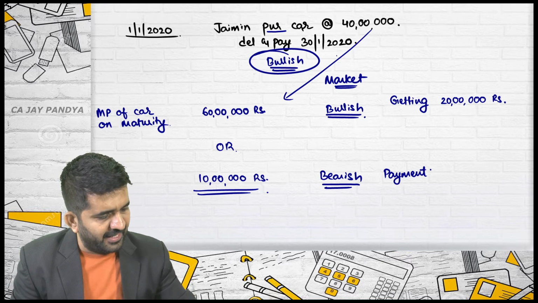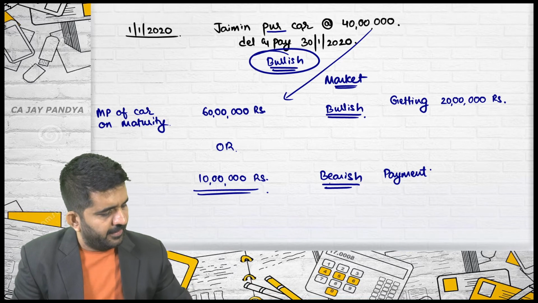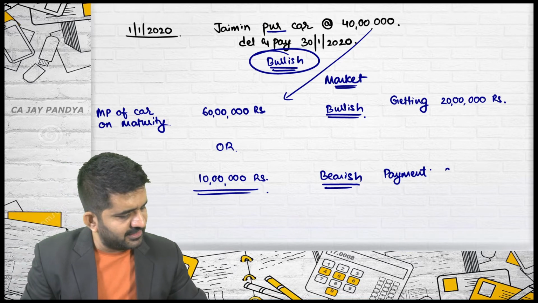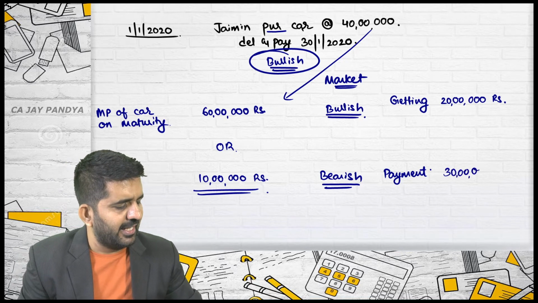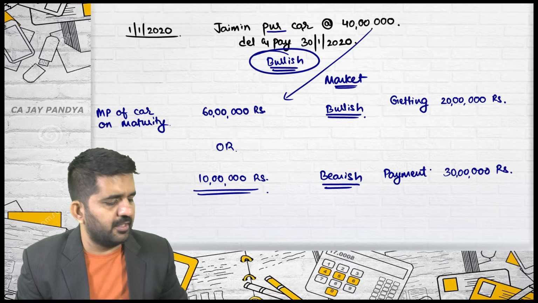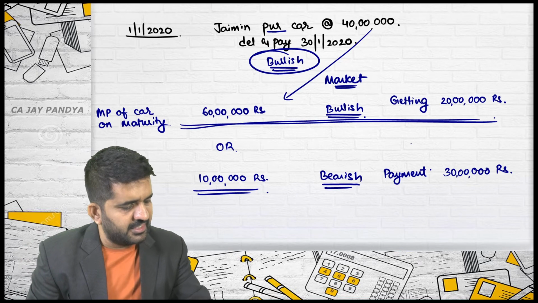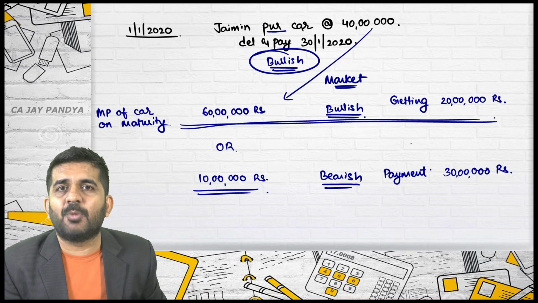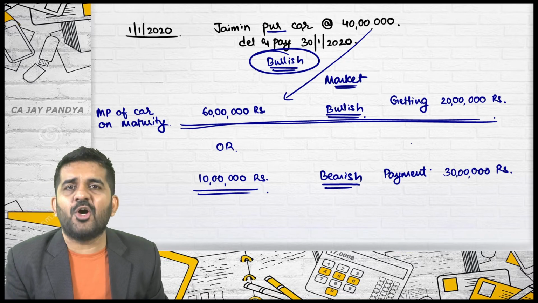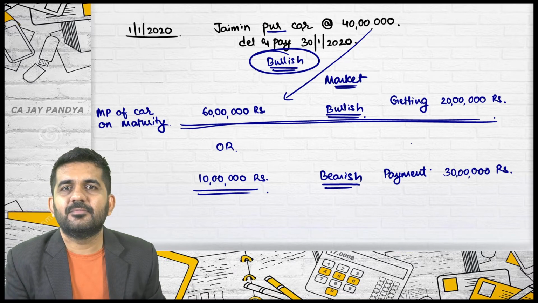You will have to pay 40 minus 10, that is 30 lakhs rupees to the counterparty. Jaimin, tell me, in this case, the 60 lakhs rupees case, you are getting 20 lakhs, right? Yes, sir. You will be getting the car or not? No, I'll not get the car.